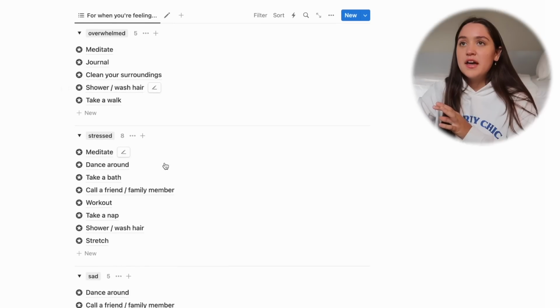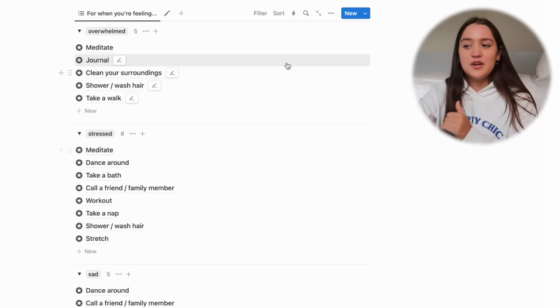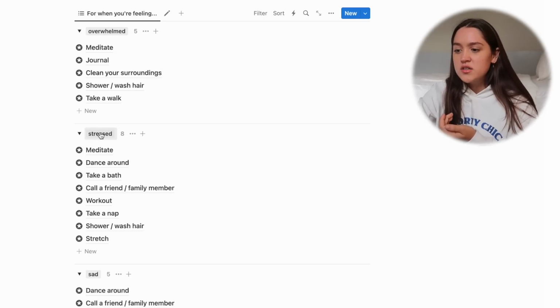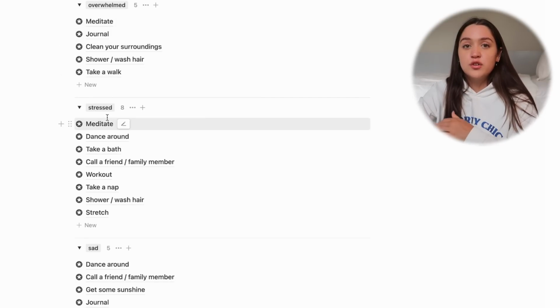Our next page is the self-care page. This is the page for when you're feeling a certain way and you don't know what to do about it. So for example, you can write out all the different feelings you might feel throughout the day. So we have overwhelmed, stressed, sad, stuck, lonely, and we have different things to do for each emotion.